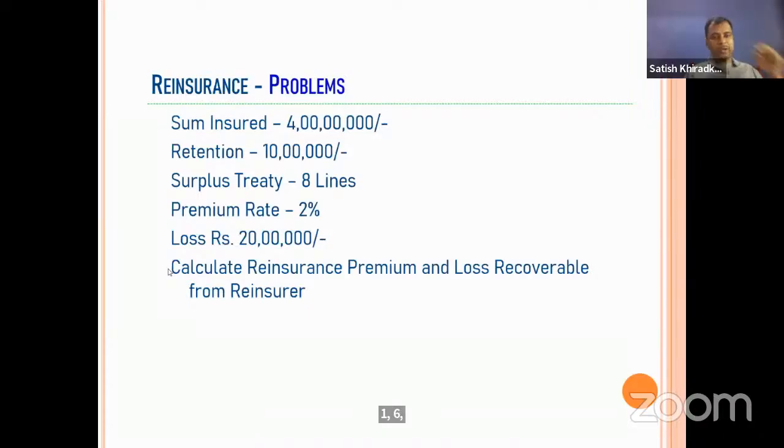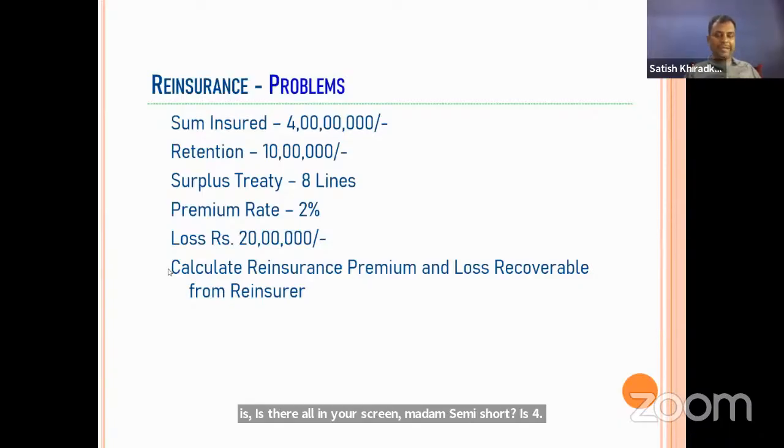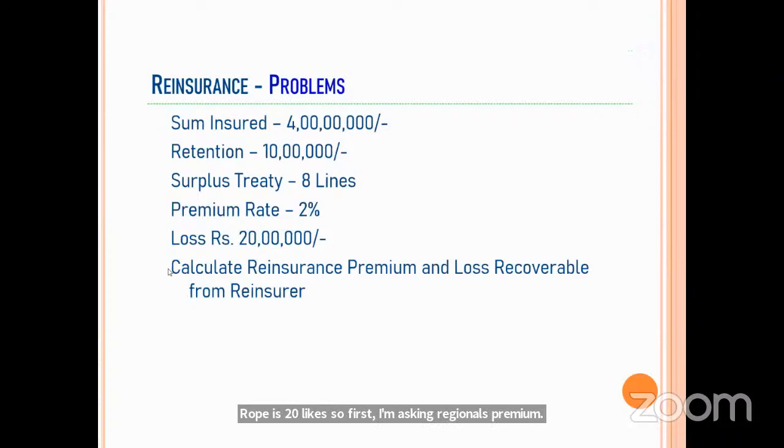The question is there on your screen, madam. Sum insured is 4 crore. Retention is 10 lakh. Surplus treaty is of 8 lines. Premium rate is 2%. Loss is rupees 20 lakhs. First I'm asking the reinsurance premium, then we'll go to the loss recovery. So forget the loss first. Premium is 1,60,000.